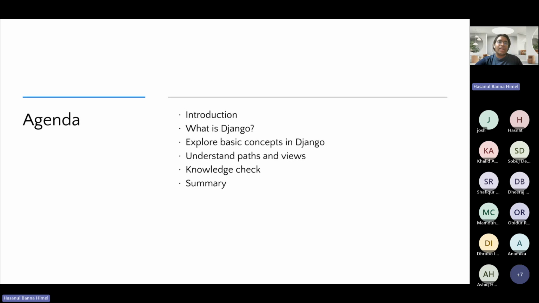Here is the agenda for today's session. At first we will go through the introduction, then what is Django, then we will explore basic concepts in Django, then we will cover the understanding of apps and views, and finally we will conclude our session with a knowledge check.